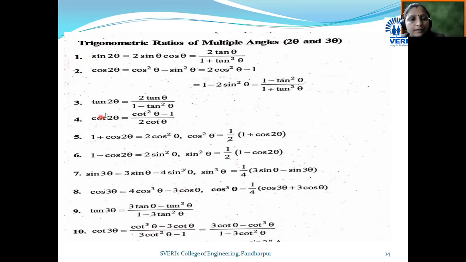Next, tan 2 theta. Tan 2 theta becomes 2 tan theta divided by 1 minus tan square theta.